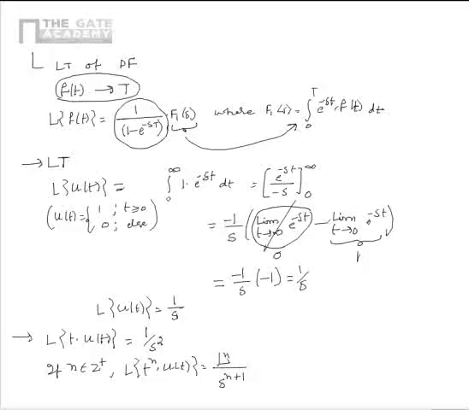So we see that if n is equal to 1, Laplace transform of t power n into u of t boils down to Laplace transform of t into u of t. So the first one is a special case of Laplace transform of t power n into u of t.